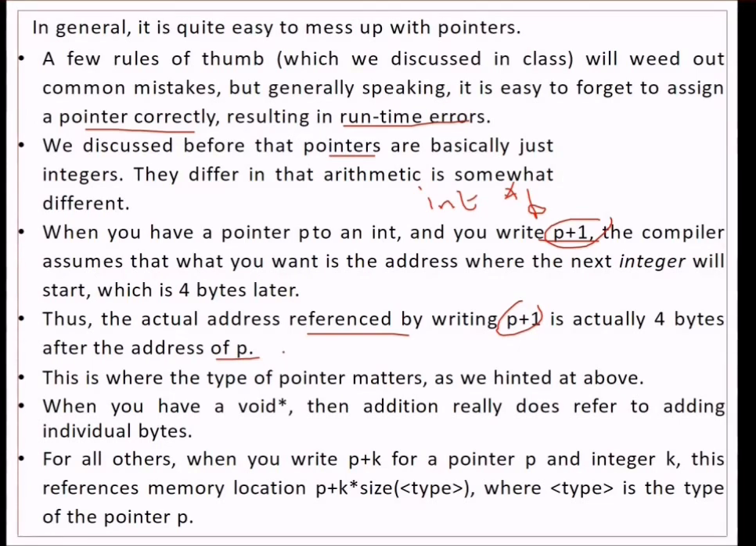So this is where the pointer type matters. When you have void star, void is nothing, so void star means pointer to nothing, and arithmetic refers to adding individual bytes. For all others, when you write p plus k for some pointer p and integer k, this references the memory location p plus k times the size of type, where type is the type of the pointer p.